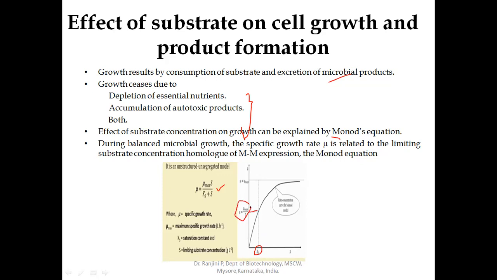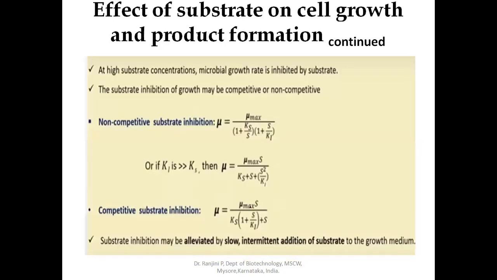At high substrate concentration, microbial growth rate is inhibited by substrate. Not only the product or the toxic substances will inhibit the growth of the microorganism. When cells are exposed to a nutrient-rich media, that also will inhibit the growth of the microorganism. The substrate inhibition of the growth may be competitive or non-competitive.